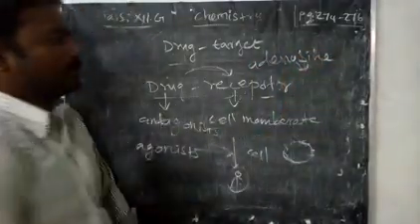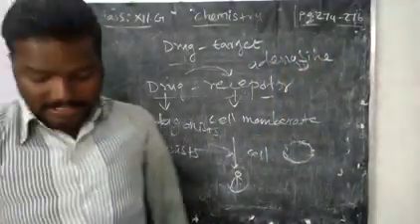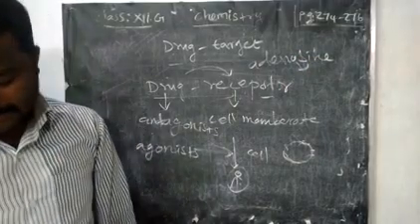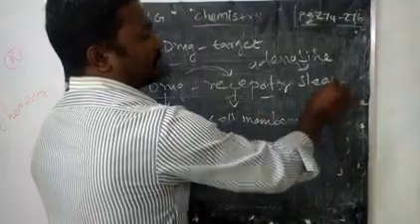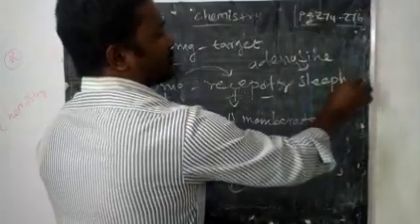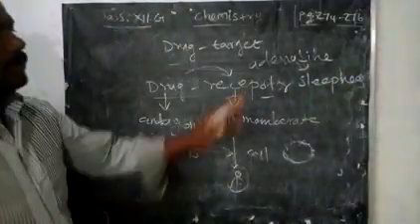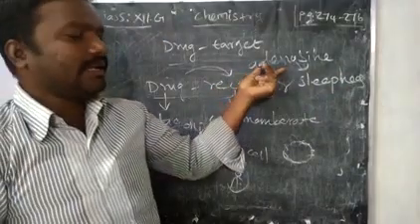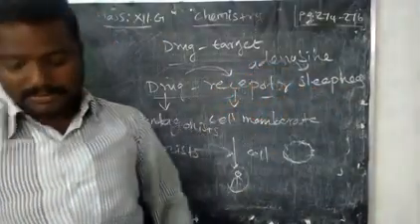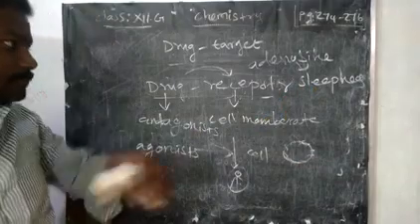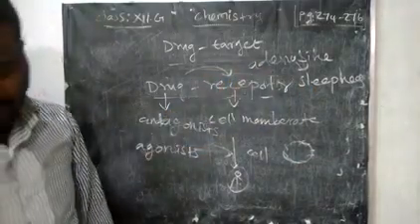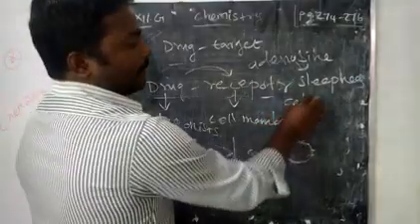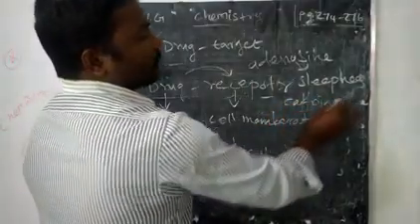right? What is the normal activity of adenosine? It induces sleepiness. So if that adenosine is produced, it will make us sleep, right? But here, instead of that adenosine, if you add caffeine, like coffee, right?